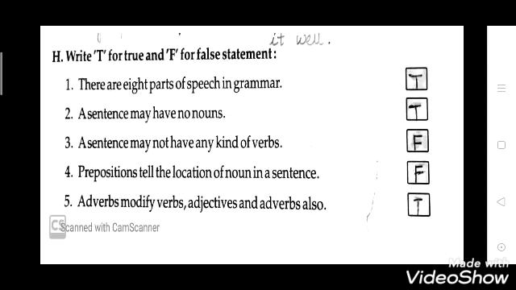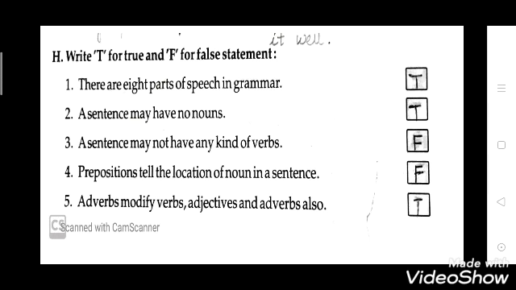The second exercise, which was your homework, was true and false. The first is, there are 8 parts of speech in grammar. It is true, there are a total of 8 parts of speech which we have learned in our previous video. They are noun, pronoun, adjective, verb, adverb, preposition, conjunction, interjections. Second, a sentence may have no nouns. It is true that a sentence can be made without a noun also.